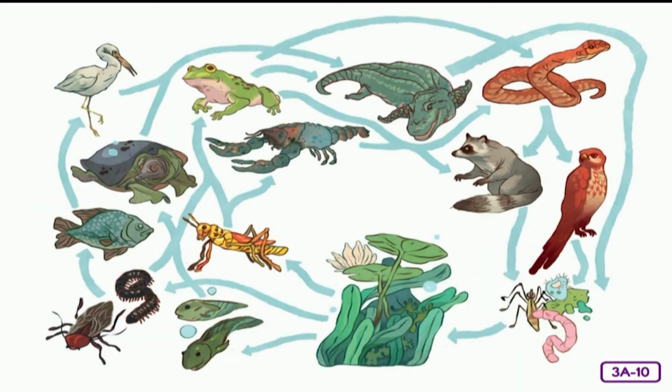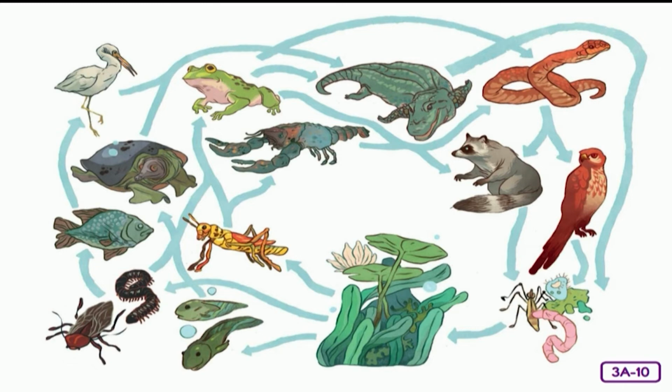Now we see that the tadpoles eat plants. Next, the turtle eats the tadpoles. Then the alligator eats the turtle. Or perhaps the grasshopper eats plants. The frog eats the grasshopper, and then the alligator eats the frog. Or maybe the grasshopper eats plants. Next, the frog eats the grasshopper, but then the raccoon eats the frog.